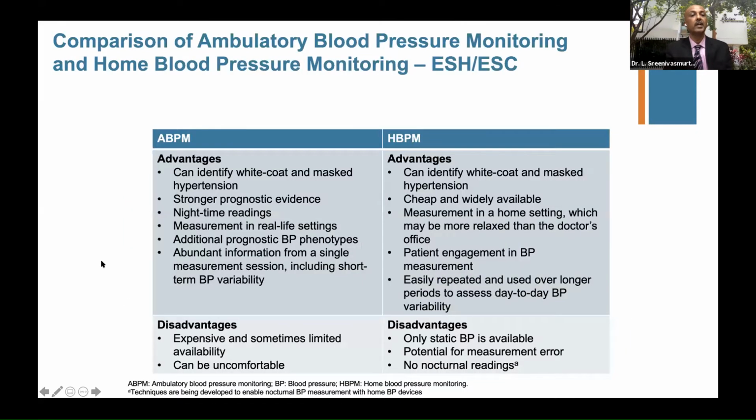And this is one of the things, comparison between ABPM and home BP monitoring. Advantages: simpler, easier, economical, widely can be used. Of course, disadvantages are there in the home BP, that no nocturnal readings, as Muruganathan sir was telling. There are recent improvements in this where we will definitely get in future to measure this nocturnal BP. But definitely cheaper, widely available, and patient engagement can be better, adherence can be better, thus less complications to the